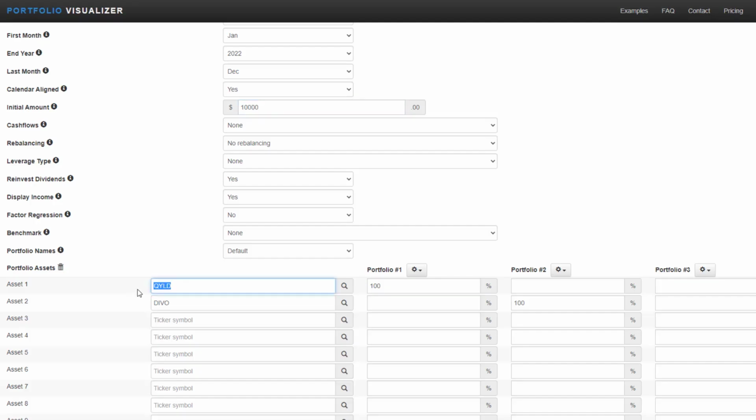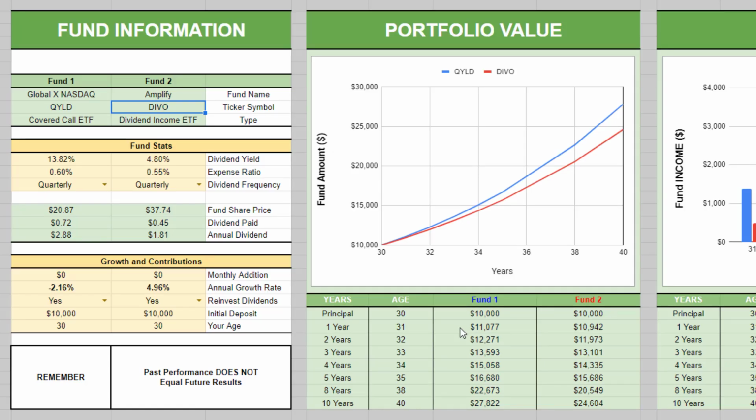We'll take a look at some of their stats on their website pages, a little bit of data on Seeking Alpha, go to Portfolio Visualizer, and look at the historical comparison of QYLD versus DIVO, and then come back to my spreadsheet and see what a portfolio of QYLD versus a portfolio of DIVO would look like with the numbers that we find from Seeking Alpha and their fund website pages, and what type of income we can expect to receive from QYLD versus DIVO.